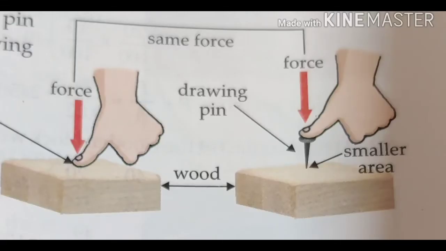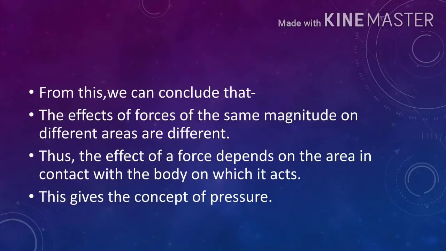In the case of the drawing pin, the area of contact with wood is much smaller than the area of contact of our thumb with the wood. Hence, the effect of force is larger in the case of the drawing pin than in the case of our thumb. From this, we can conclude that the effects of forces of the same magnitude on different areas are different. Thus, the effect of a force depends on the area in contact with the body on which it acts. This gives the concept of pressure.